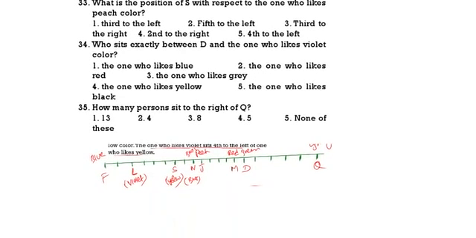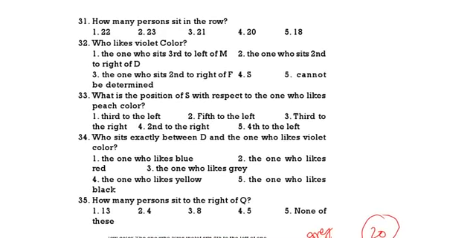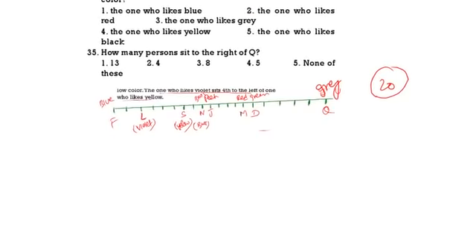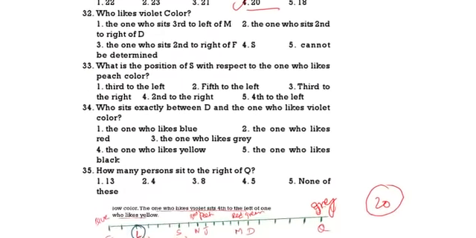This is grey. Q is liking grey. Totally how many persons are there? 20. Who is liking violet color? See here, this is violet. Violet color is liked by L. L is liking violet color.